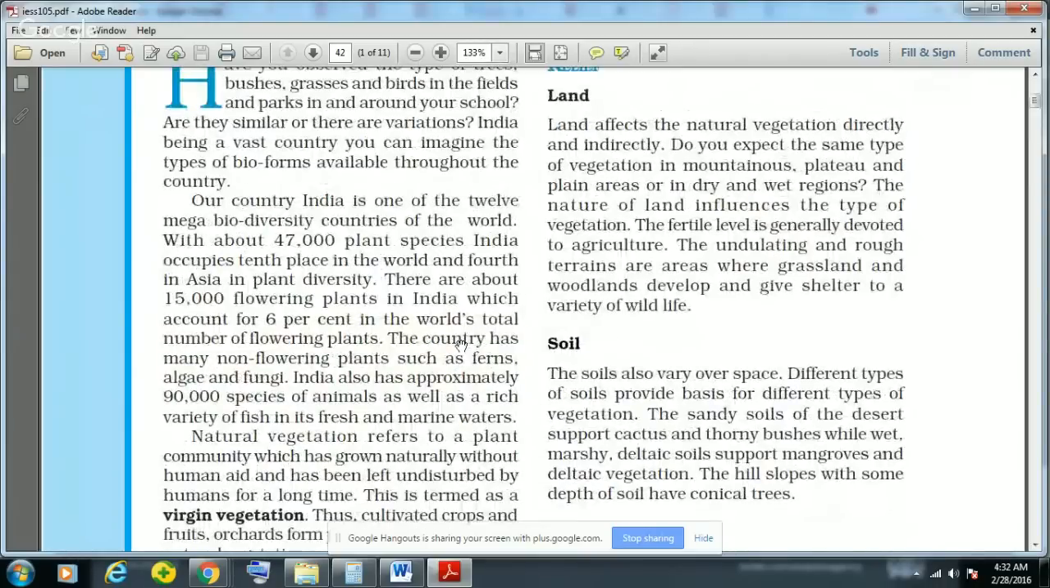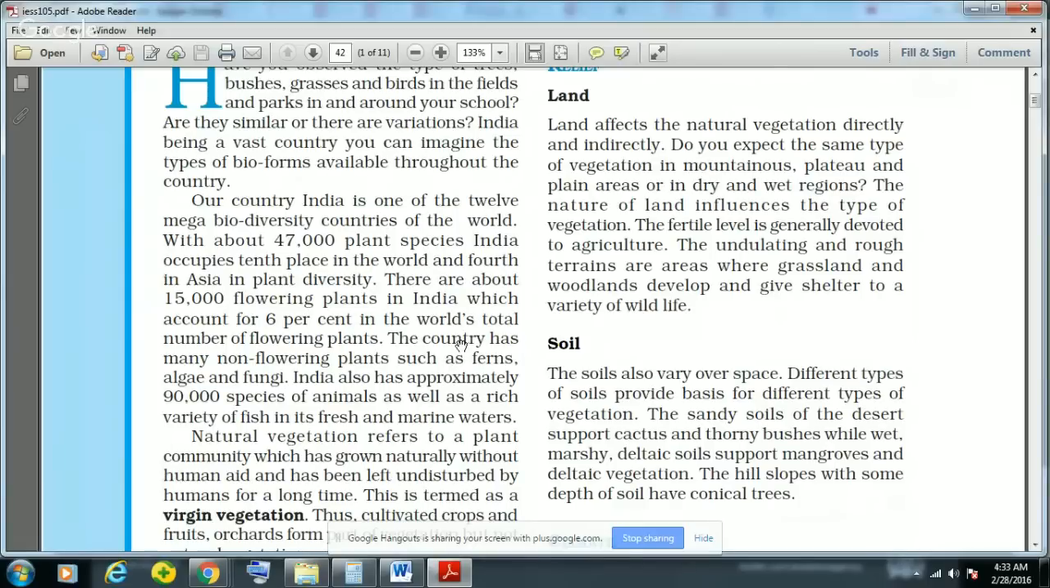And our country India is one of the, it is not 12, actually there are 17 mega biodiverse countries in the world, and India is one of them. See, the world has around 200 countries, but these 17 countries lie near the equator, and most of the biodiversity, that is most of the plant and animal diversity, is found in only these 17 countries, and India is one of them.